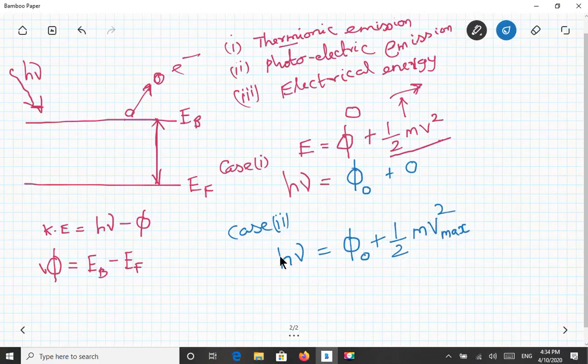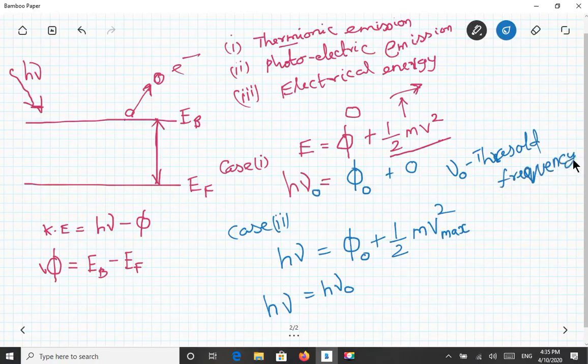So half mv square is the second case, or we can change this equation as h nu equal to h nu naught plus half mv square max, where nu naught is known as the threshold frequency, which is the minimum frequency to release the electron.